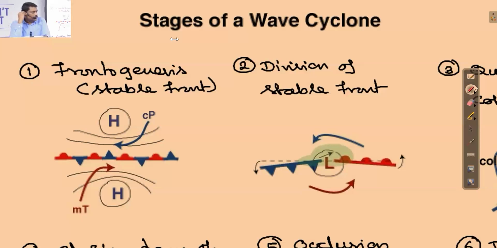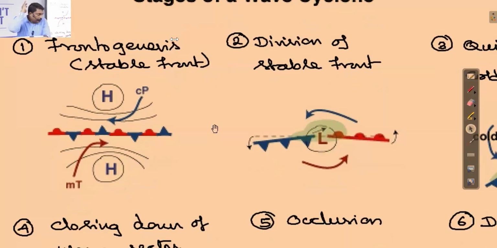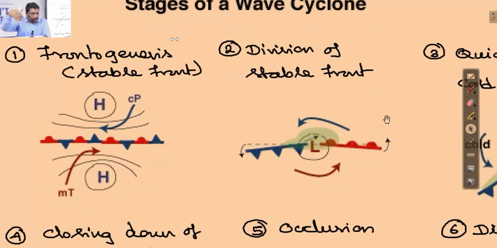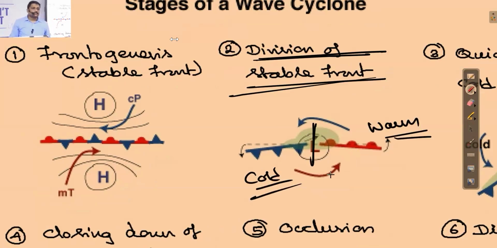Okay. The very first stage I have told you. What is the very first stage? It is all about creation of a stable front. Then the second stage, only this diagram, I have just skipped this wave formation. Directly, I have just taken division. The second stage is all about division of stable front. So-called stable front is now getting divided into cold front and warm front.